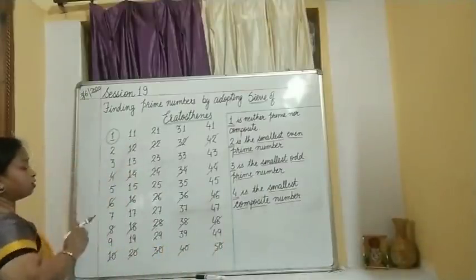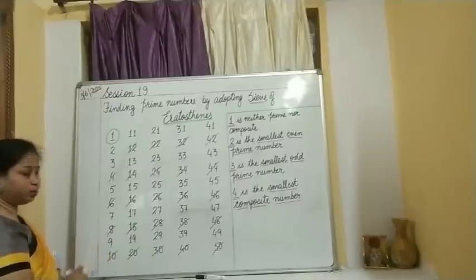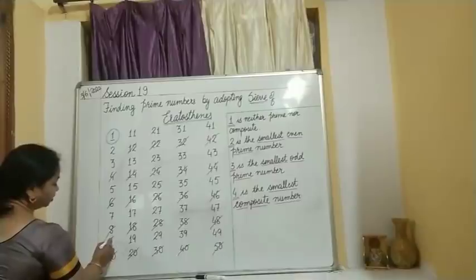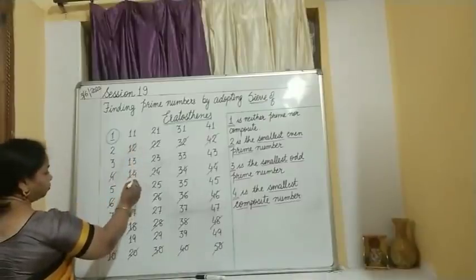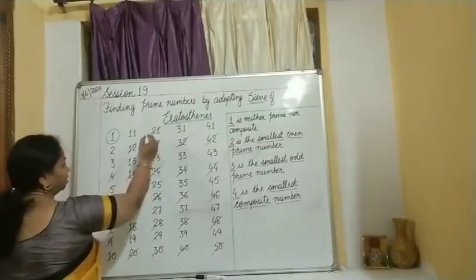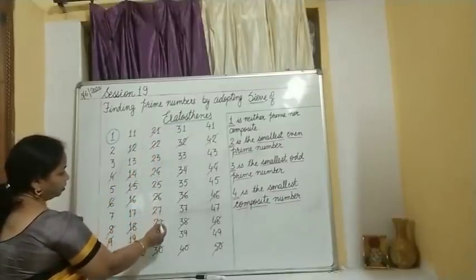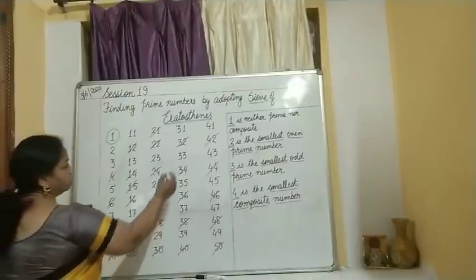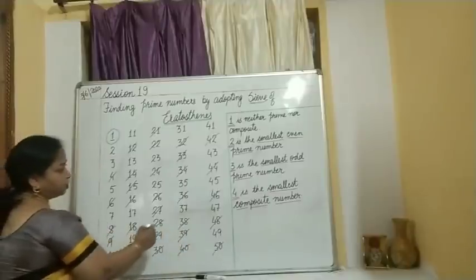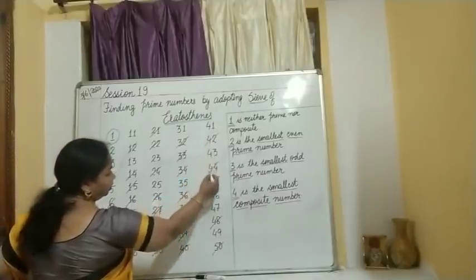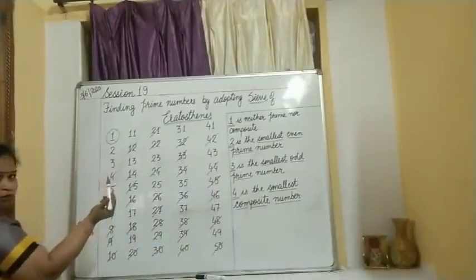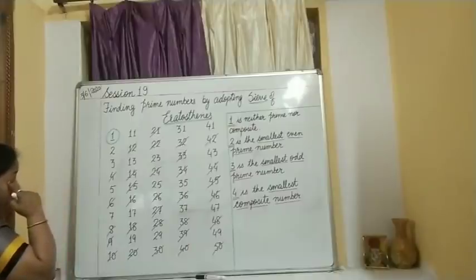Then check the numbers which are divisible by 3 and then cancel them also. 3 in this row you have, yes, 9. Then in this row 15. In this row no more left. Here 21, cross it. Then 27, cross it. Then 33, okay, 39. Then any number else, yes, 45. Over. So 4 is already crossed, so we will move to the next number, that is 5.